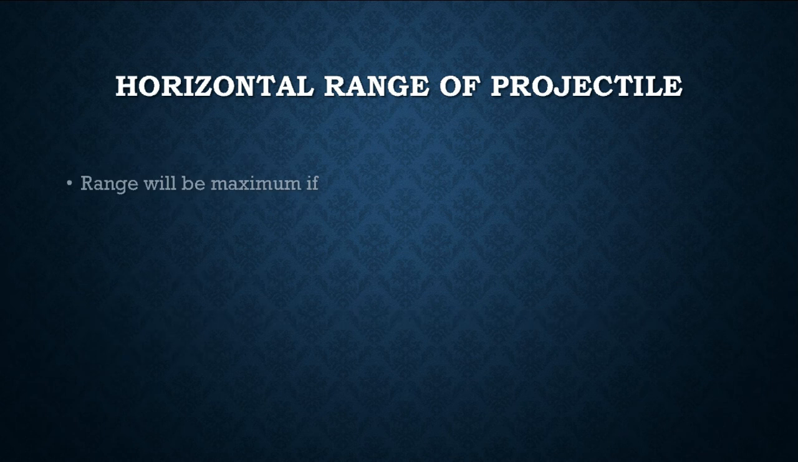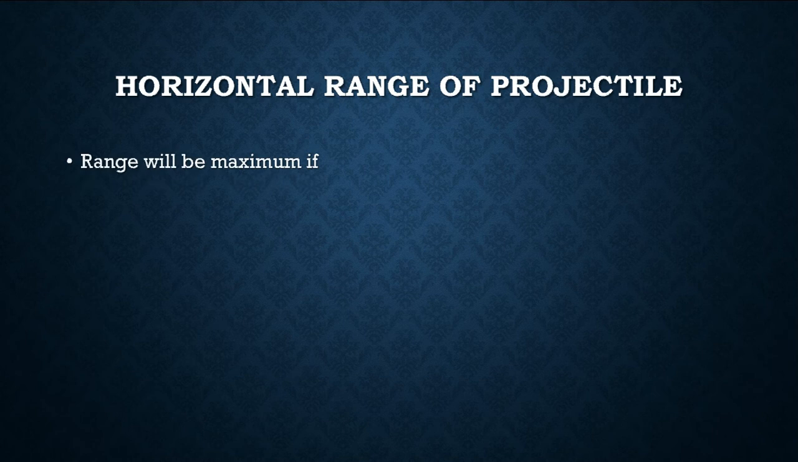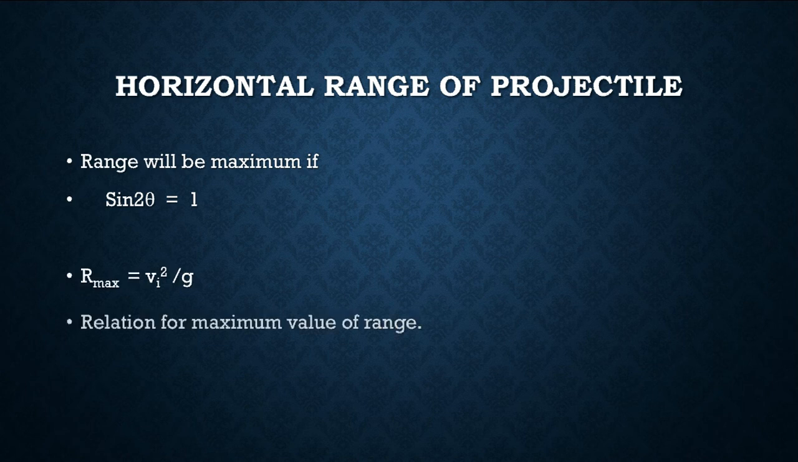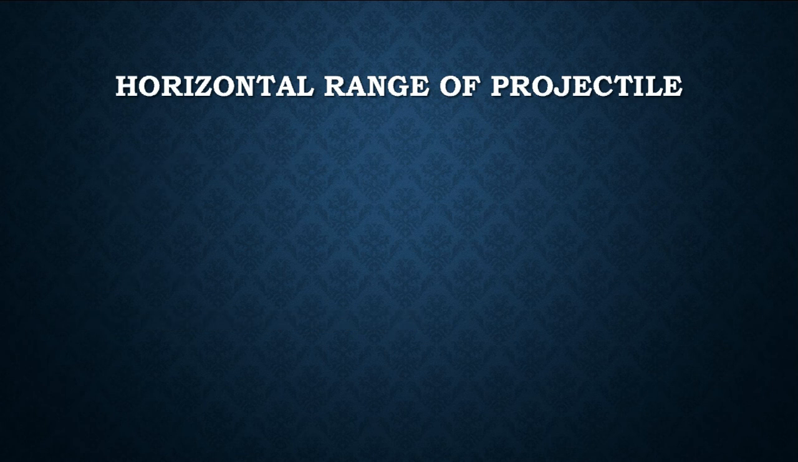Range will be maximum if sin 2 theta is equal to 1. Dear students, if you put the value of sin 2 theta equal to 1, the range will be maximum, and the maximum value of range is given by the relation R maximum is equal to vi square by g. This is the relation for maximum range.